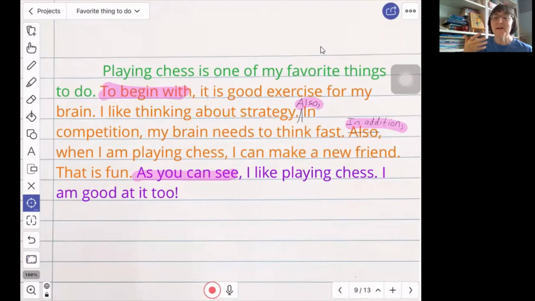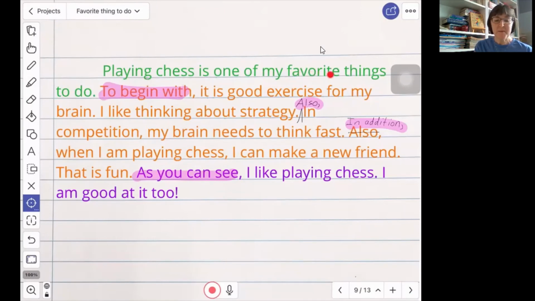So then when I'm done, I would read it to myself or read it to a friend and think about, does this make sense? Do I want to make any changes to the ideas? Do I want to change any words? Do I have good transitions? And then I would check for my spelling and punctuation and capital letters, commas, the S at the end of verbs, and things like that. So let's read it one last time.